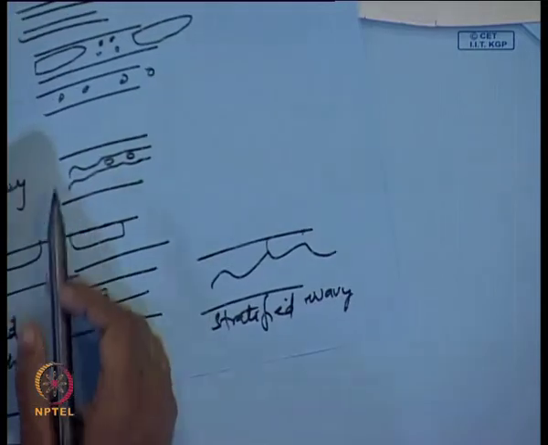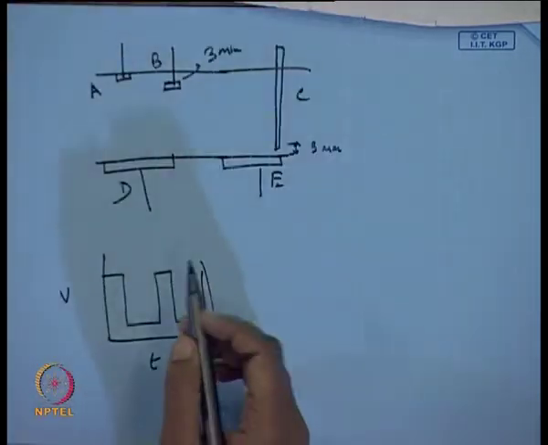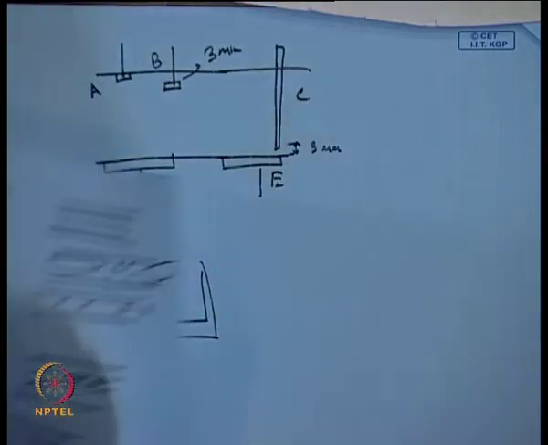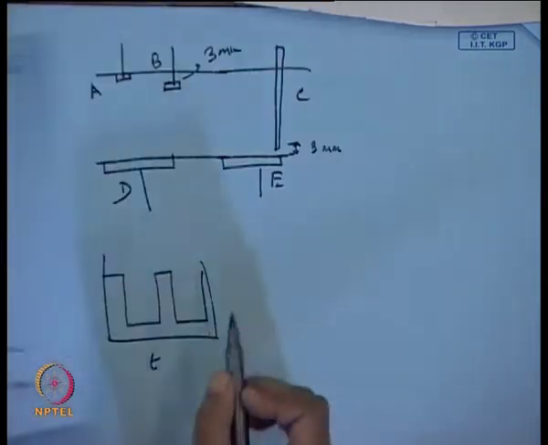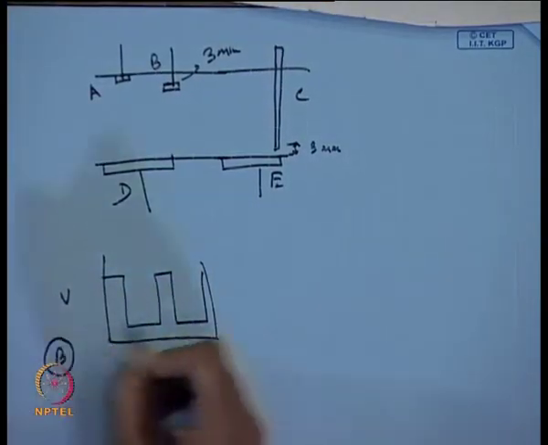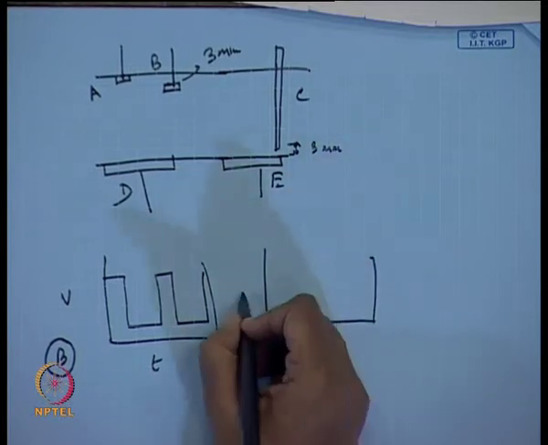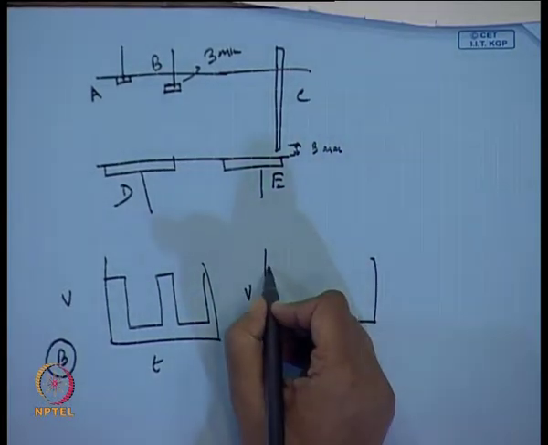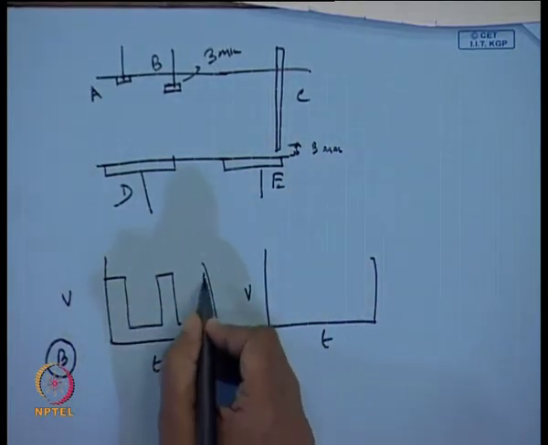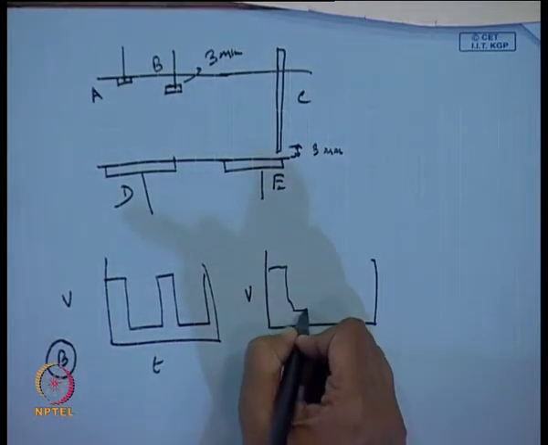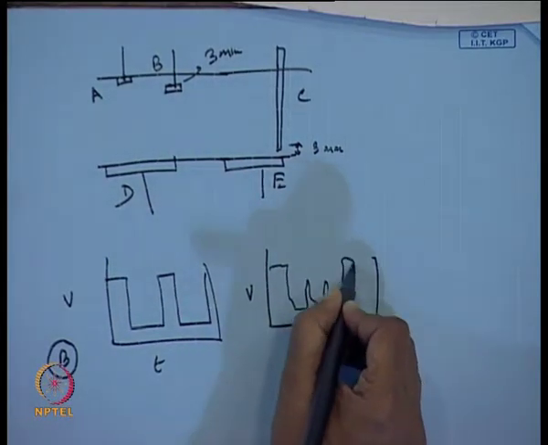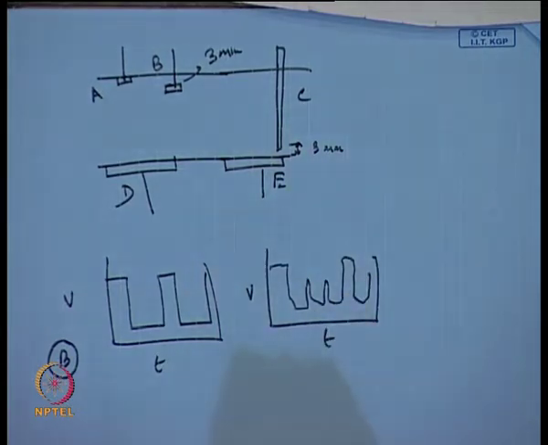And when we have slug flow pattern, what happens? There is aeration in the liquid slugs, isn't it? So, therefore, from this particular probe B signal, definitely for this slug flow pattern, we are not going to have such a nice square wave sort of a thing. We will be having such a type of signal.